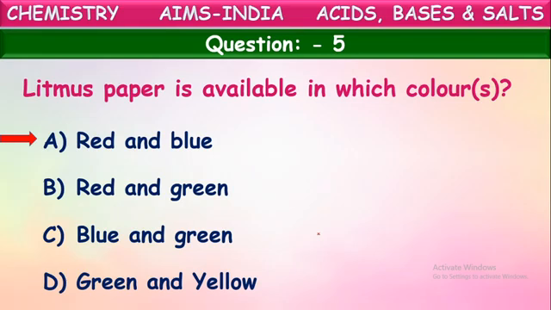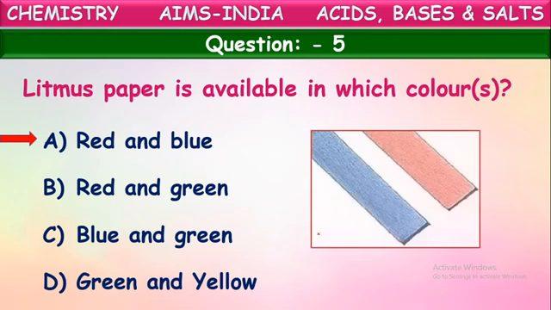Yes, red litmus is used to identify the basic substances because this red litmus paper turns blue when it is dipped into base solutions. And blue litmus paper is used to identify acidic solutions because when this blue litmus paper is dipped into acidic solutions, it turns red. Anyhow, here litmus papers are available in two colors. They are red and blue. Okay, two colors, they are red and blue. Next question.